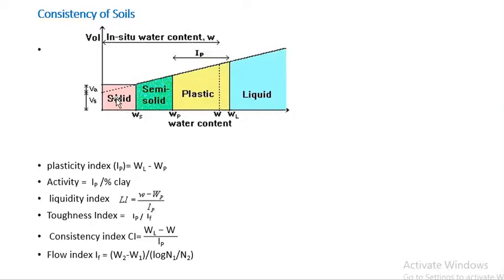So air is present here, but as you increase the water content, then at the shrinkage limit, the soil is completely saturated, means the total volume of void is filled with water.